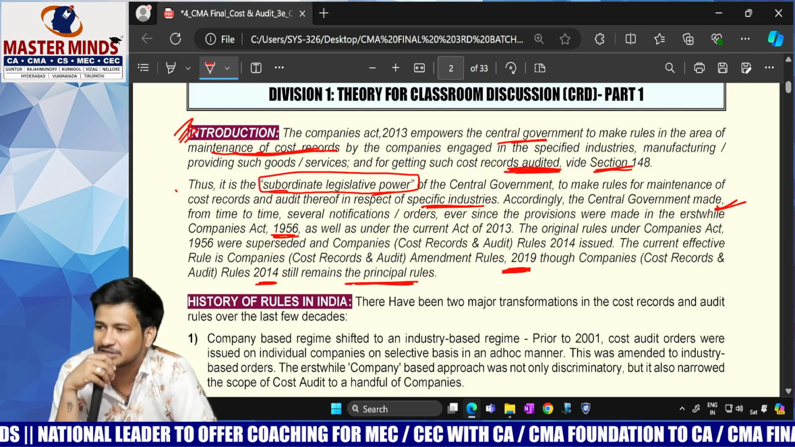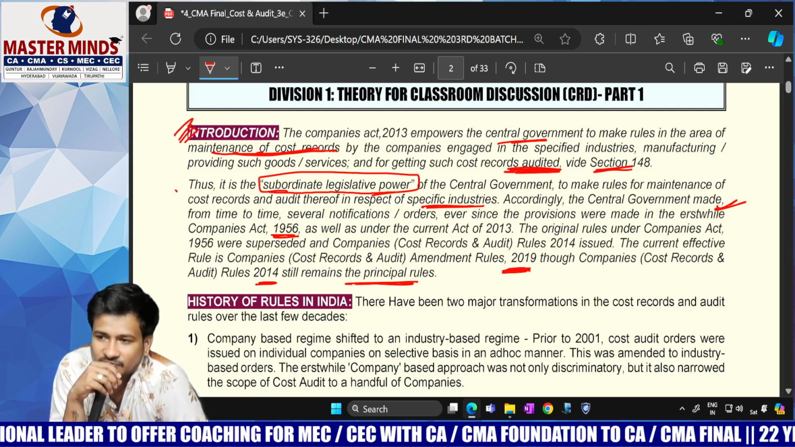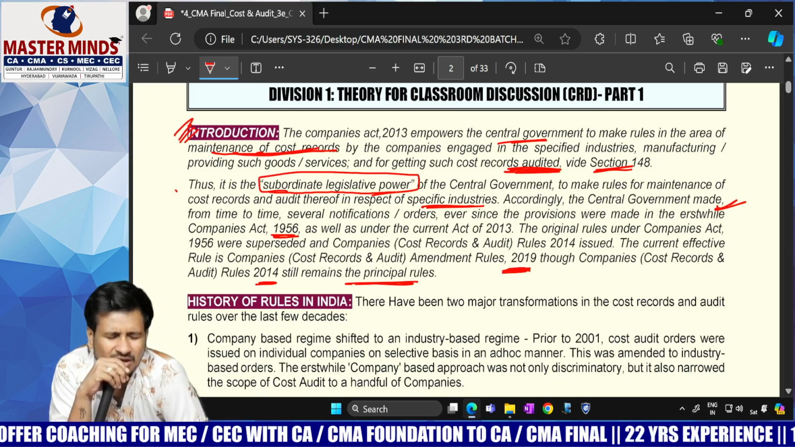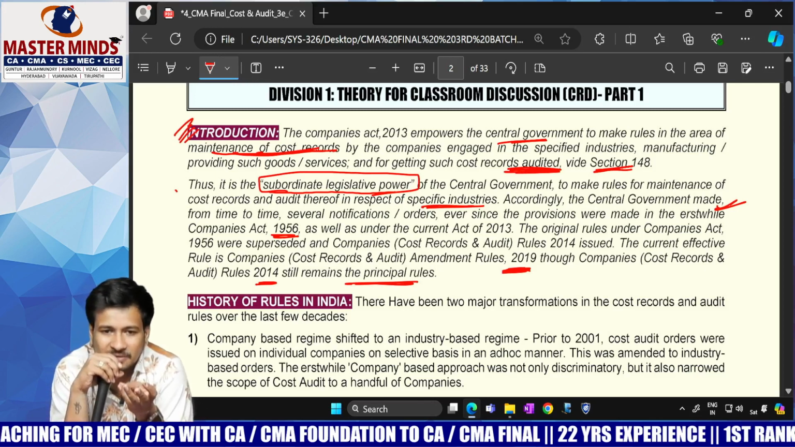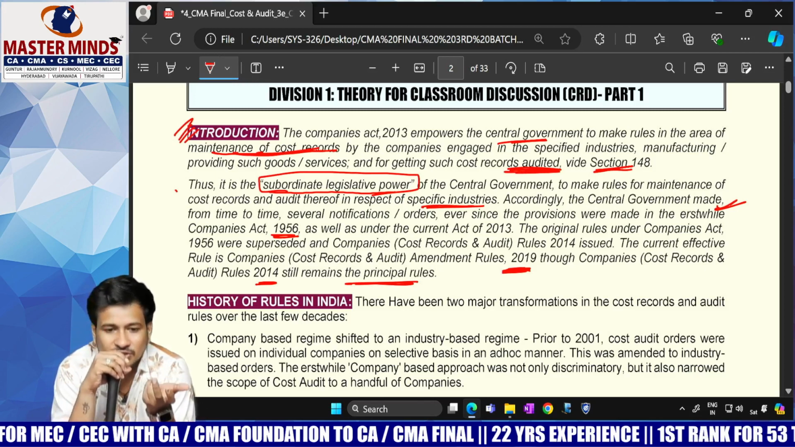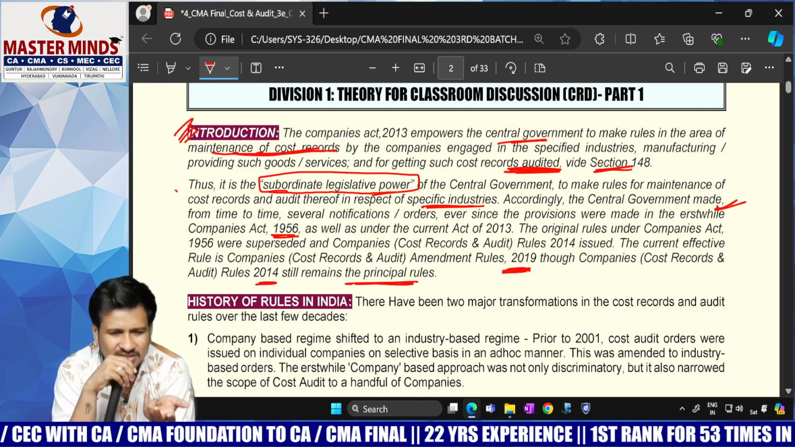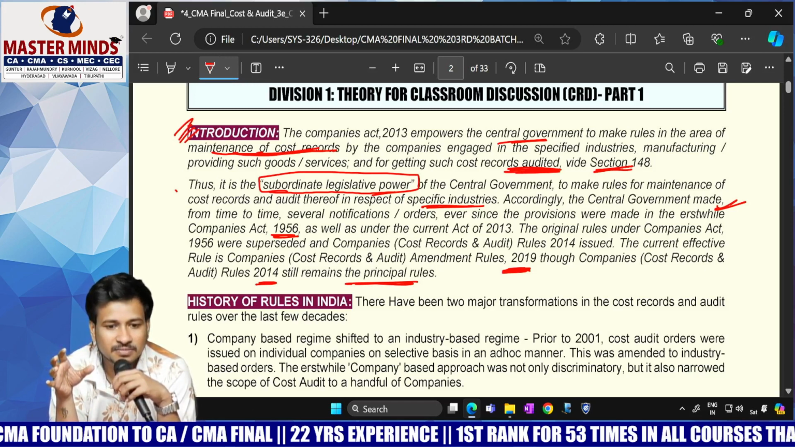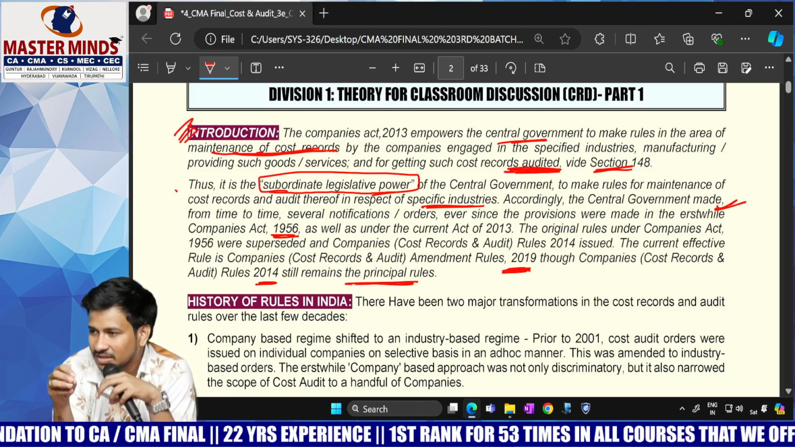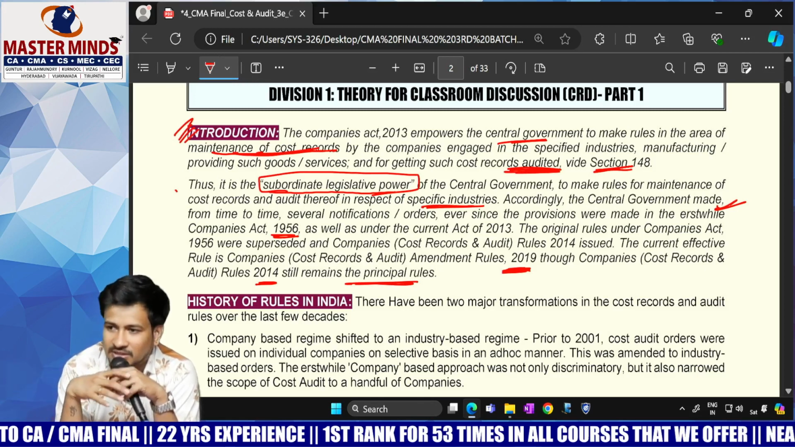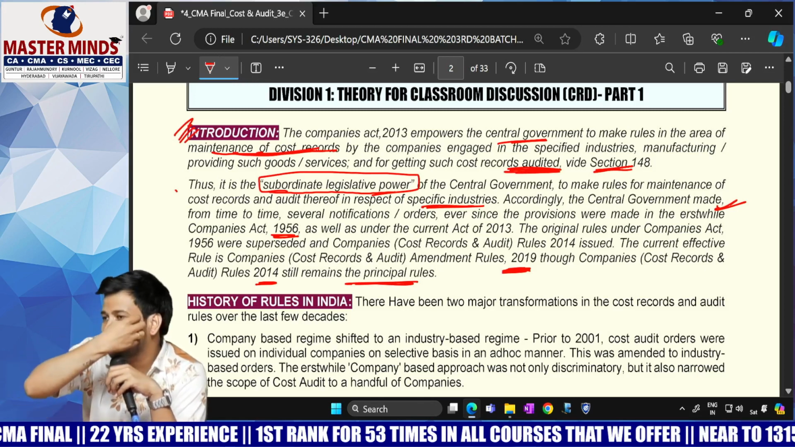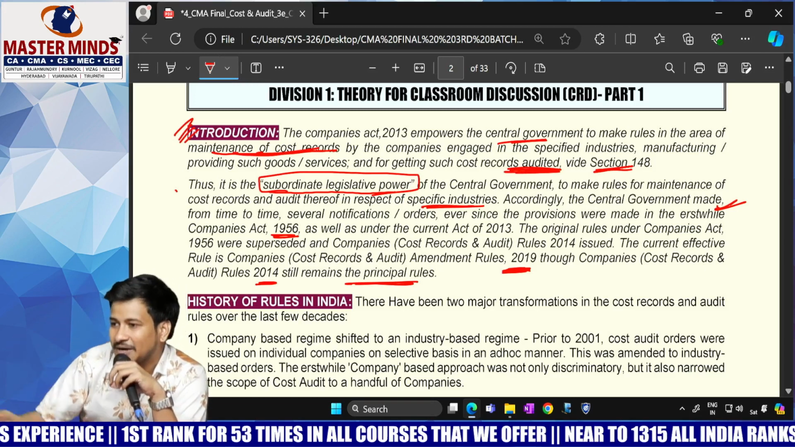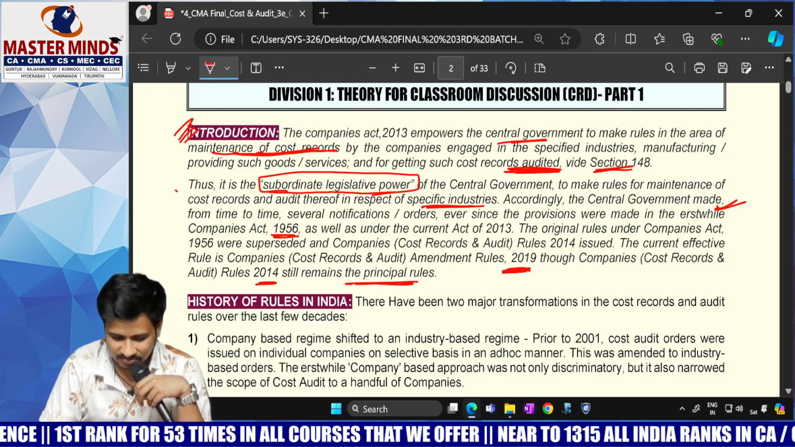Legislative power is in the hands of the central government. Strictly speaking, there are three departments: the administration department, the legislative department, and the judiciary department. Executive one, legislative one, judiciary one. But what happened is that the legislative power is in the hands of the legislative department. Let me make it more clear.